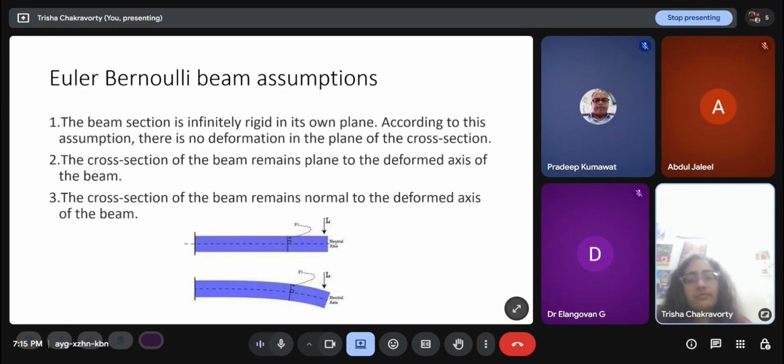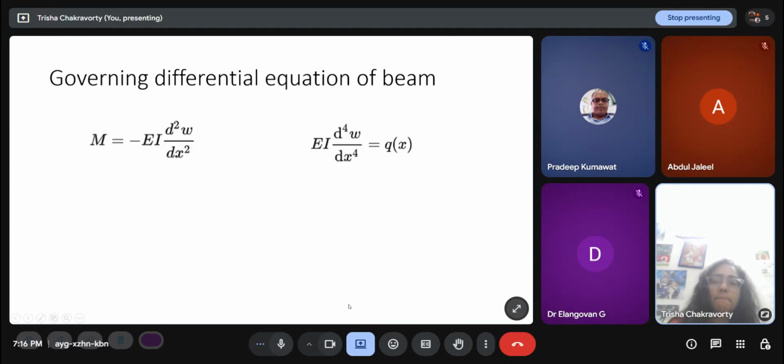The beam section is infinitely rigid in its own plane. According to this assumption, there is no deformation in the plane of the cross section. The cross section of the beam remains plane to the deformed axis of the beam, and the cross section of the beam also remains normal to the deformed axis of the beam. From this diagram you can see this.